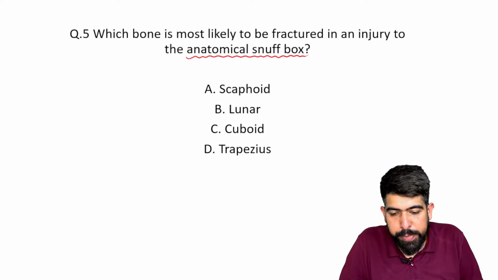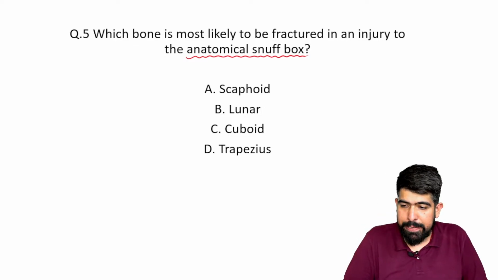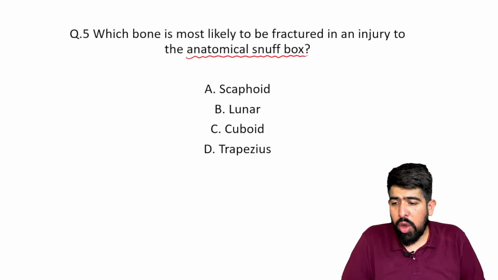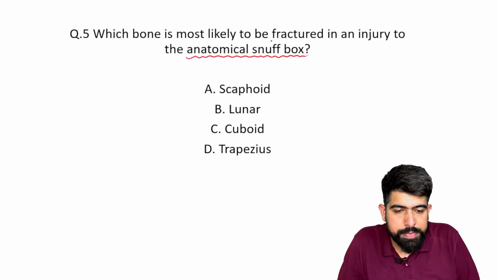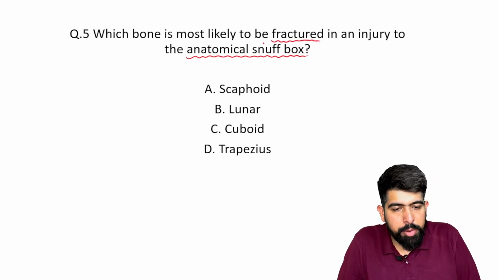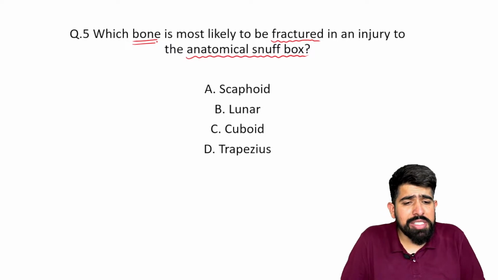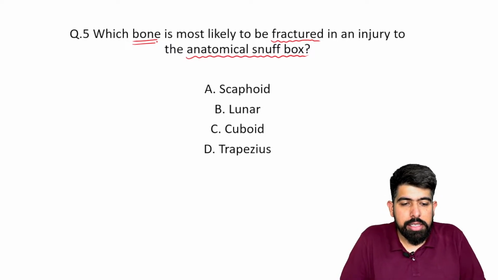It is a very important topic, and we'll talk about all the MCQs related to it. Here they are asking about the fractured bone. The options are: A, scaphoid; B, lunate; C, cuboid; and D, trapezius.